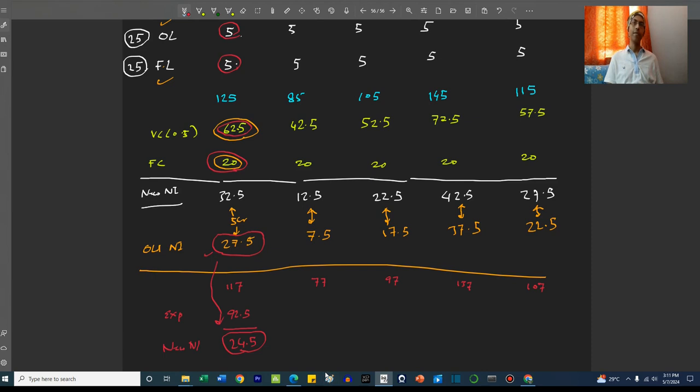Similarly, if you calculate all these values, you will see there is a reduction of 3 crore in profitability. So this will become 4.5, 14.5, 34.5 and 19.5. So all of them will be reduced.